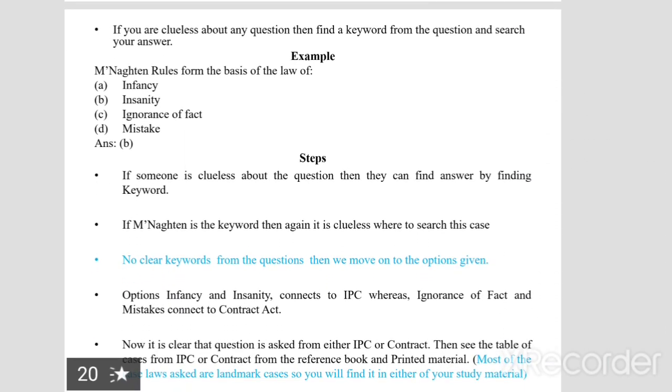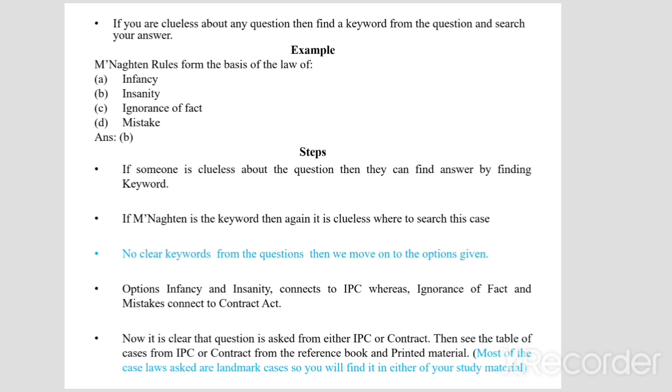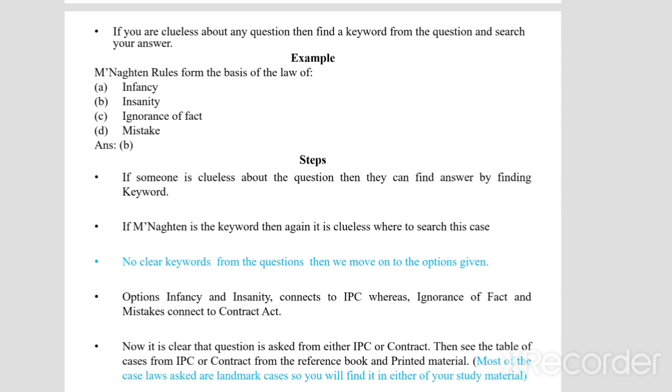And another tip is, if you are clueless about any question, then find a keyword from the question and search for your answer. Assuming you got a question like: M'Naghten rules form the basis of the law of A. Infancy, B. Insanity, C. Ignorance of fact, D. Mistake. If you are clueless about this question, what do you have to do? First, find a keyword. If you take M'Naghten rule as the keyword for this question, you are again clueless where to search for the case.